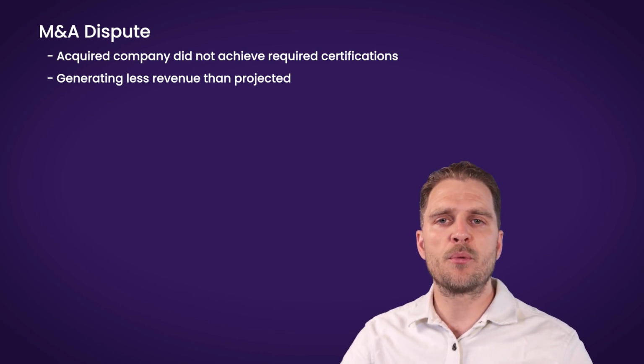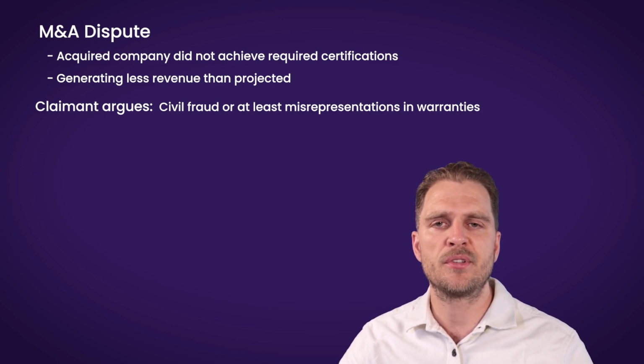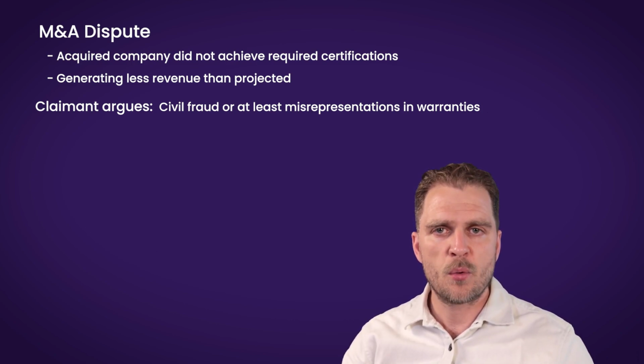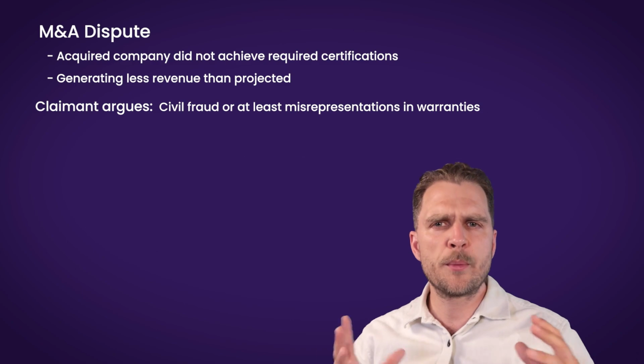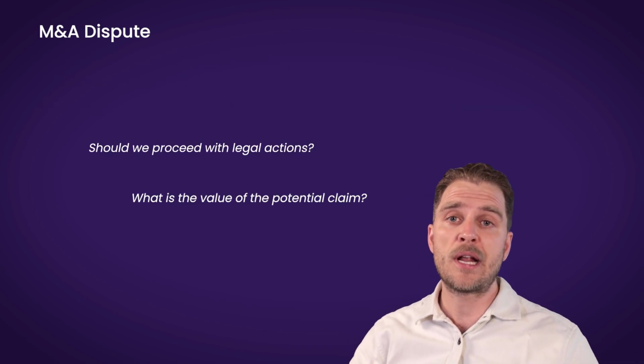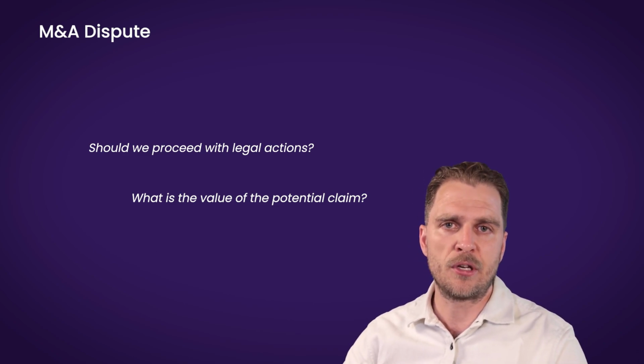The buyer is of the opinion that the seller knowingly withheld information regarding the risks involved. Now, this would constitute fraud, or at least an incorrect representation in the warranties provided in the share purchase agreement. As a legal advisor, we're asked to look into the case. Should we proceed with actions against the seller? Is this claim a potential asset, or is it in reality a liability and best left alone?